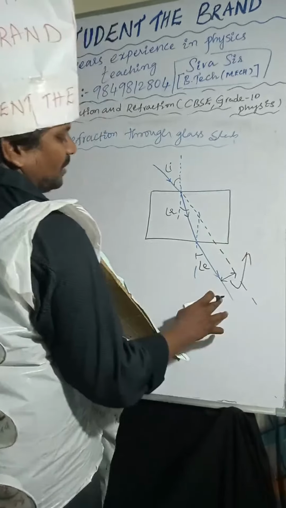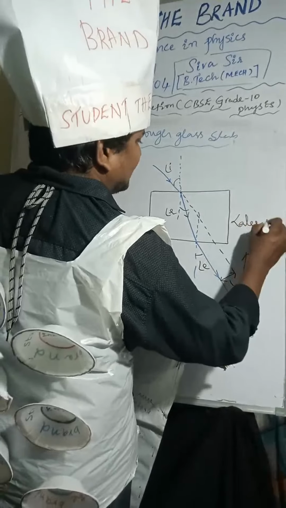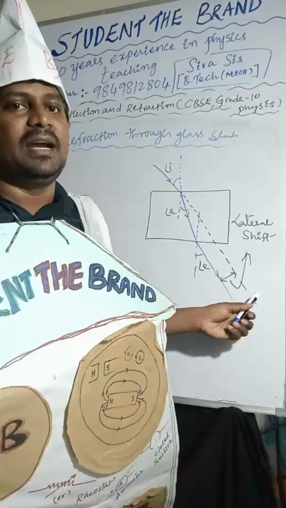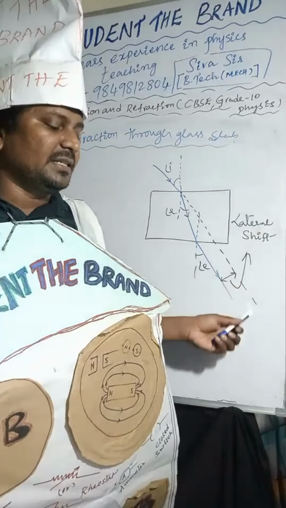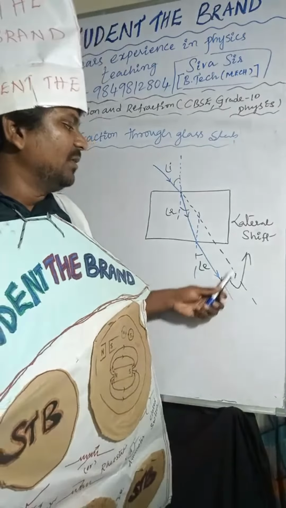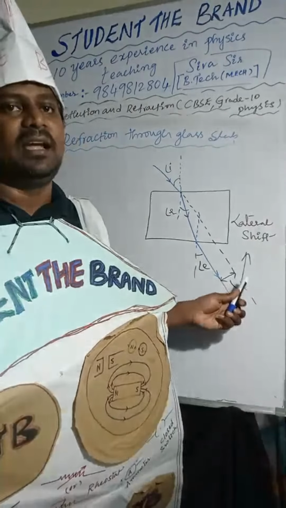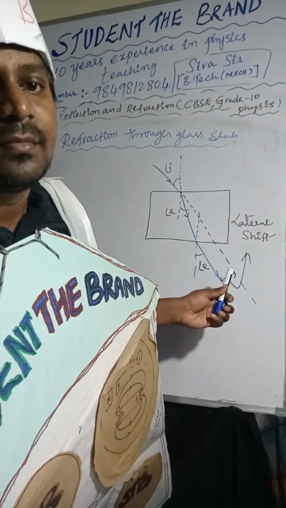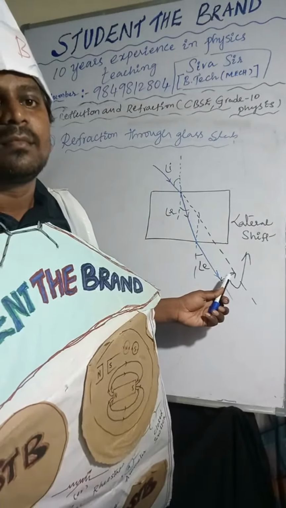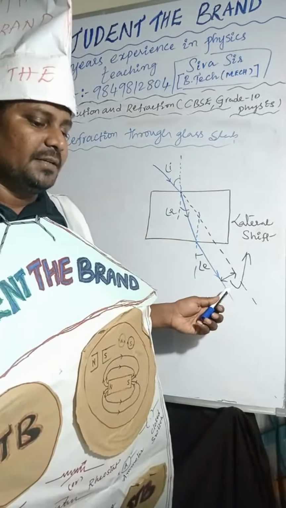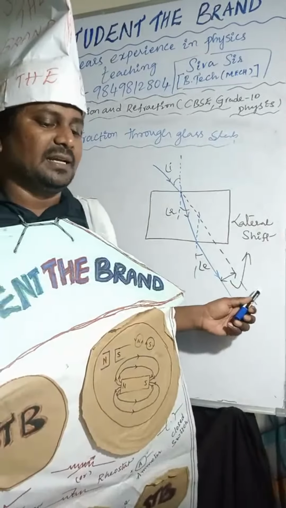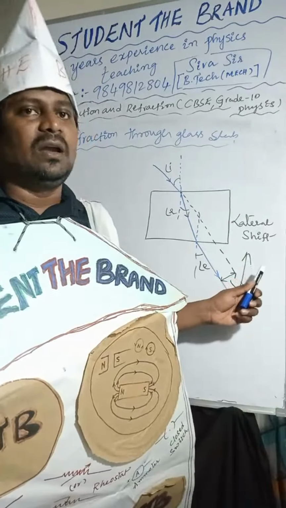The perpendicular distance between the emergent ray and the extended incident ray, the initial direction of the incident ray, is called lateral shift. Very important.